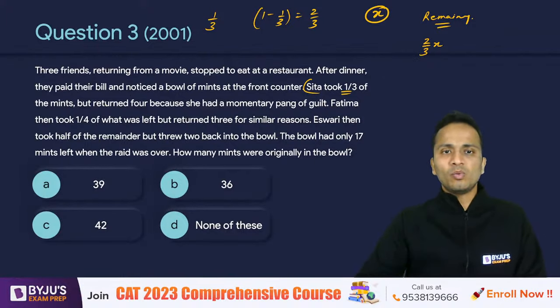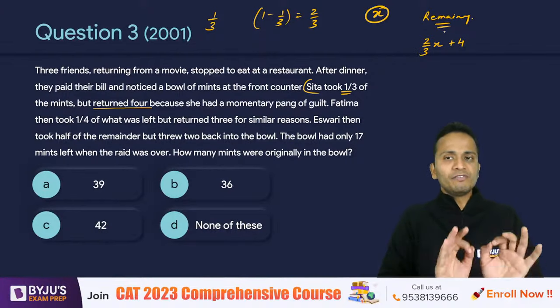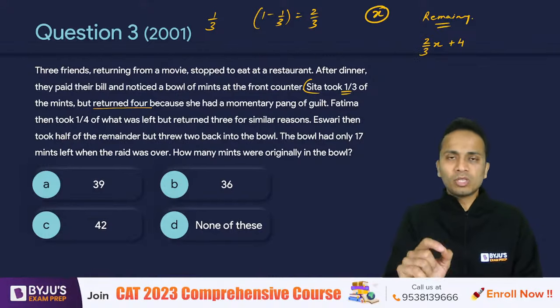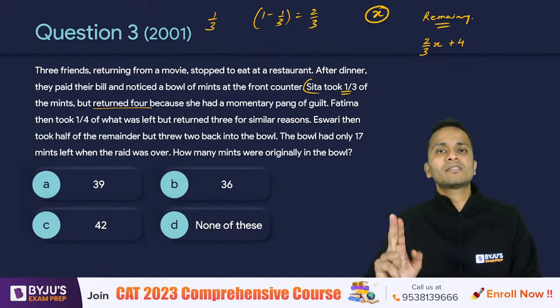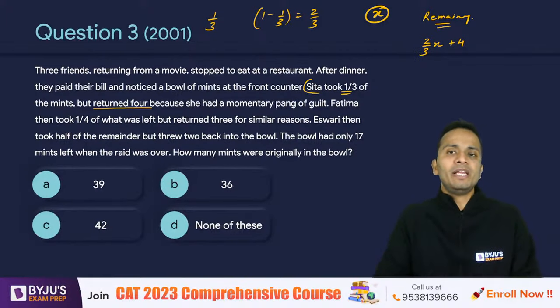Now further, what she did, she returned 4. So if she has returned 4 mints, the remaining number of mints will increase by 4. So after the first friend, the remaining number of mints will be 2/3 of x plus 4. Now just keep tracking this remaining number of mints.